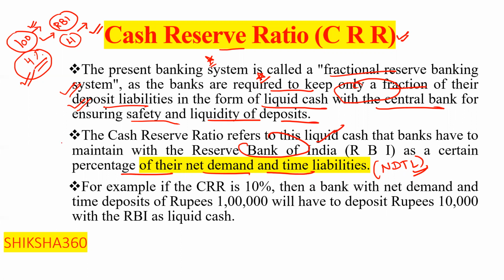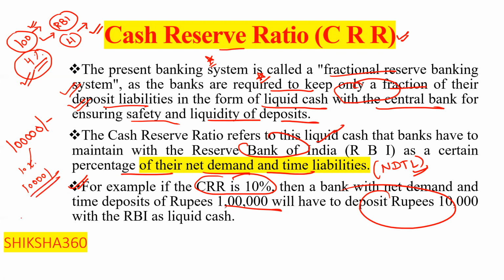First of all, this example we have already discussed. For example, if the CRR is 10%, then the bank with net demand and time deposits of rupees 1 lakh will have to deposit 10% of that, which is 10,000. They have to keep this with the RBI as liquid cash. That is known as the cash reserve ratio.